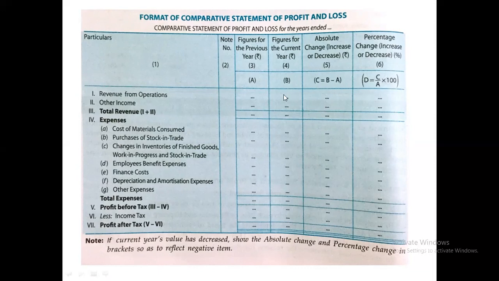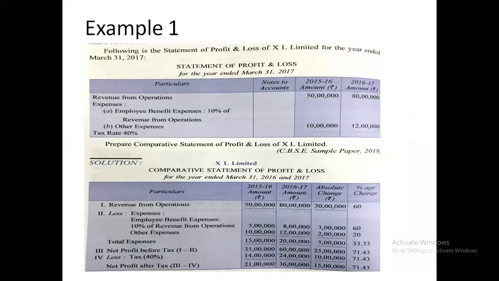These 4 columns will be equal. If the current year is less than the previous year, the item will be written within the bracket, which will show the item having a negative effect. Now see the example here. In this question, you will see data of 15-16 and 16-17 are given. Revenue is there, expense is there, rate of tax is there. Here only one item, revenue, is there. See, first we'll make the particulars column.